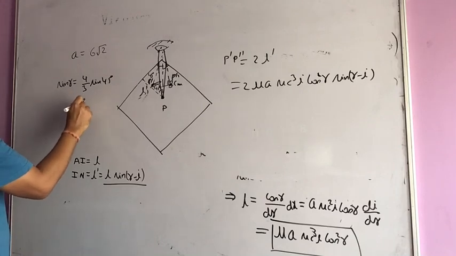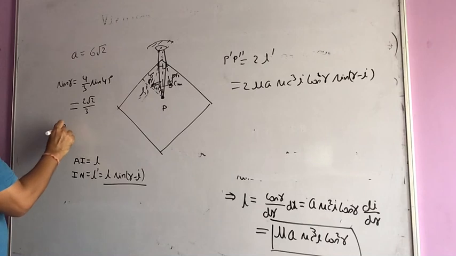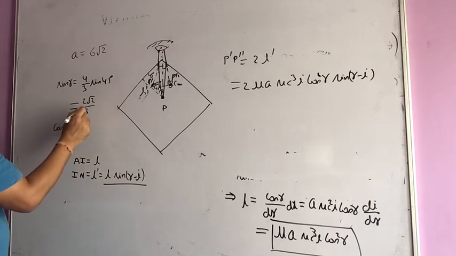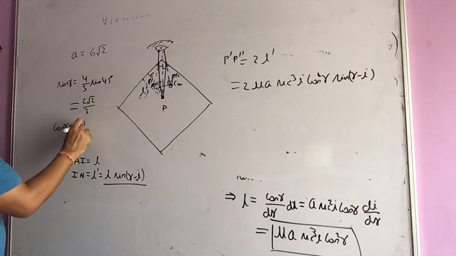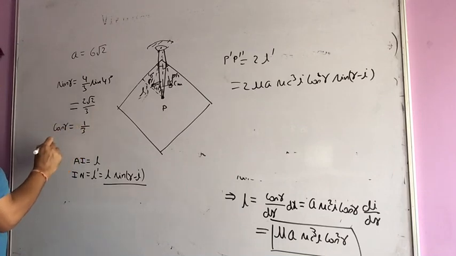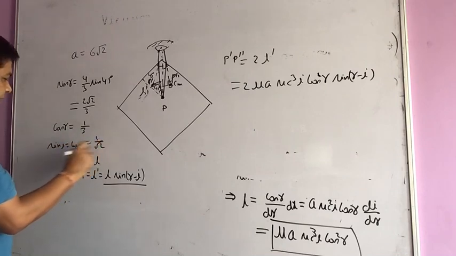So we are getting 2 root 2 by 3 as sin r, and cos r comes out to be, if I solve it from sin r, simply 1 by 3. And sin i and cos i are equal, cos i equals 1 by root 2, because i is 45.